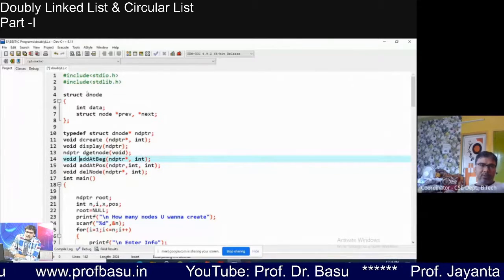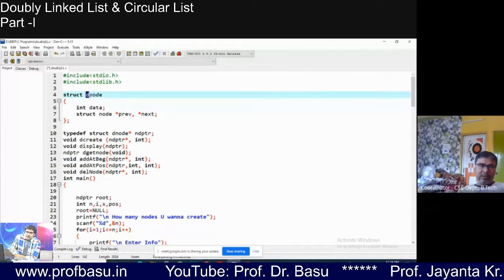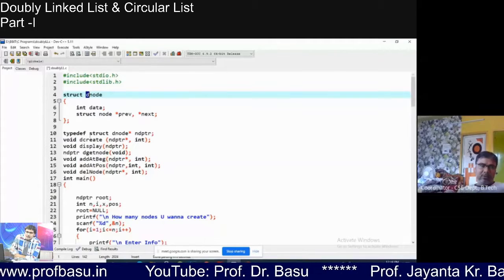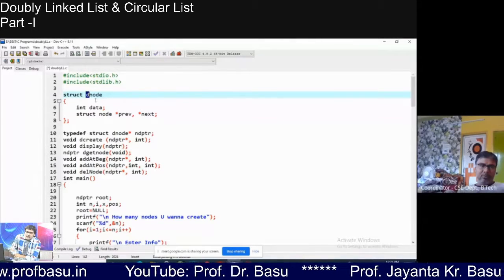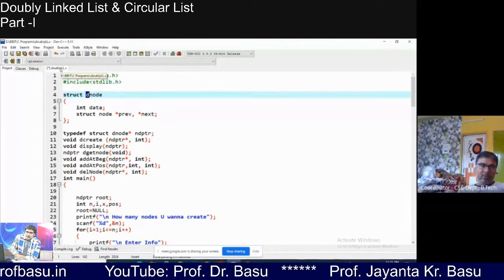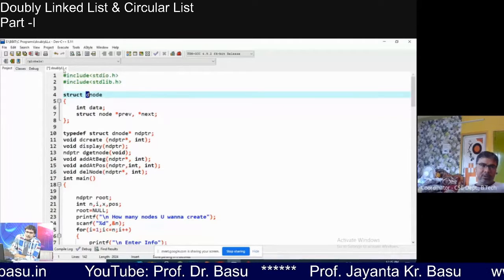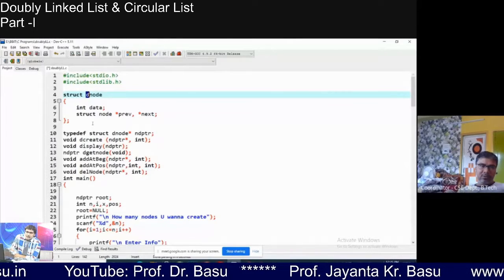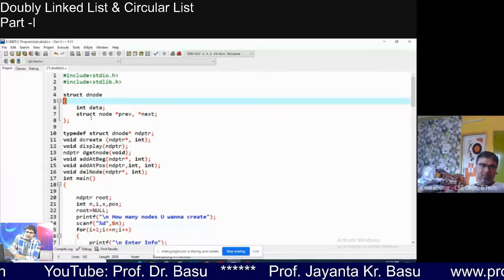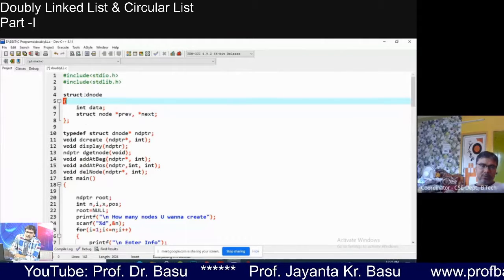Just to modify it, I am putting a D for the node so that you can distinguish. This is the code for the doubly linked list, and I have changed the file name to DLinkedList.c.